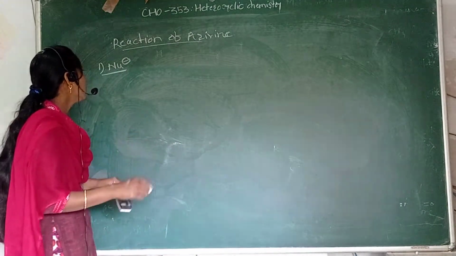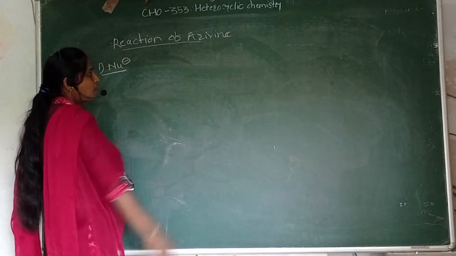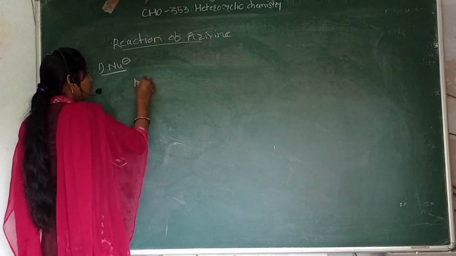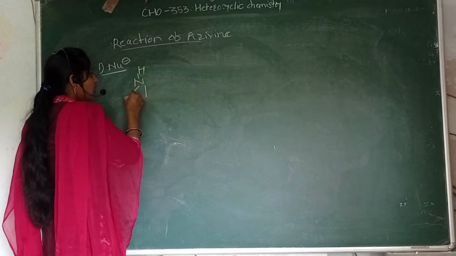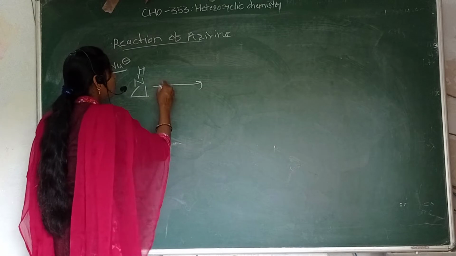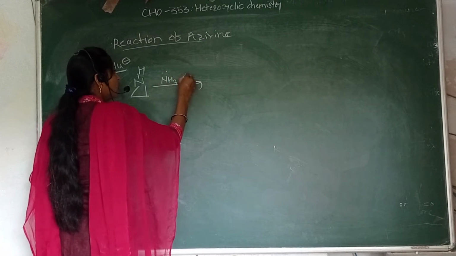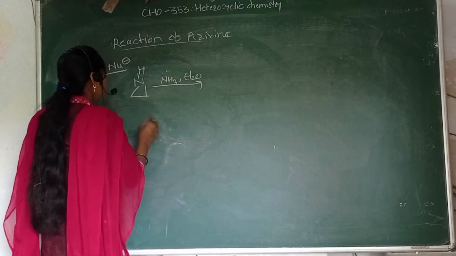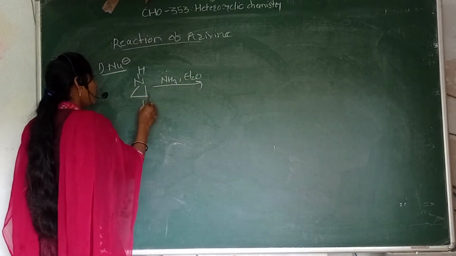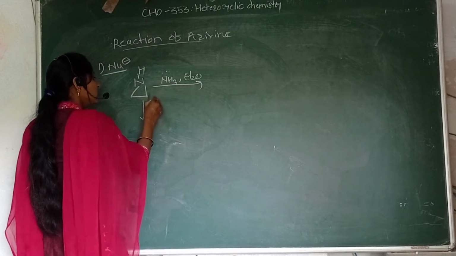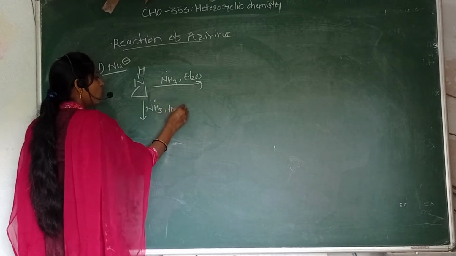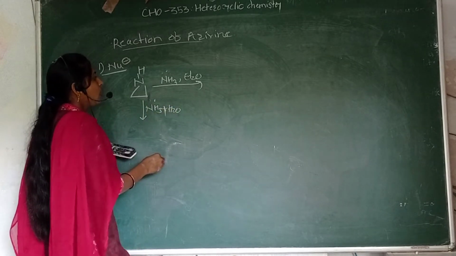So for example, let us take some examples. See here, this is the aziridine ring. We take NH3 in diethyl ether, and as the second condition, the same nucleophile NH3 in water.